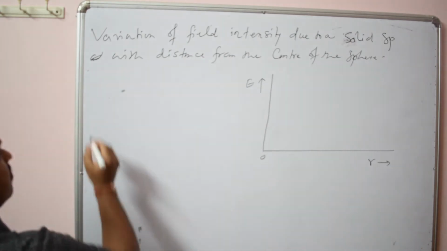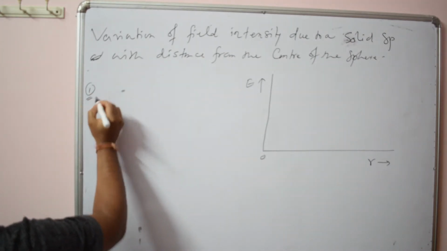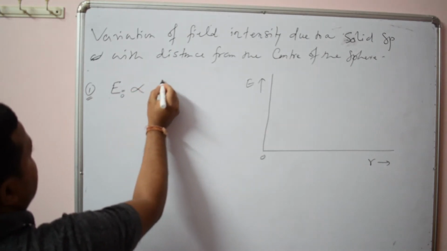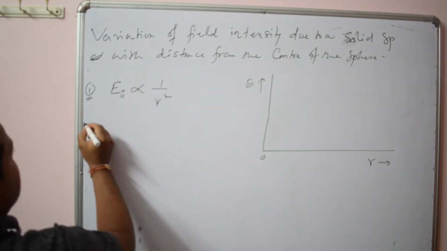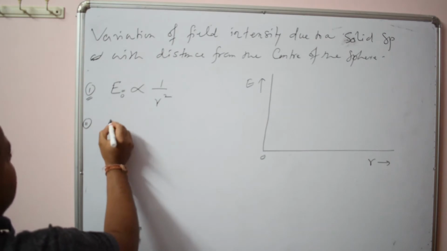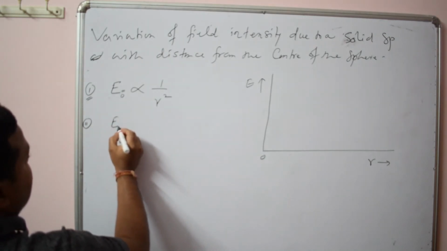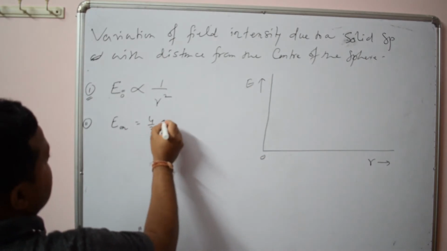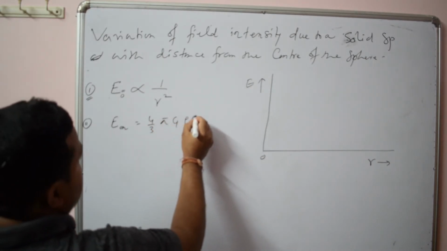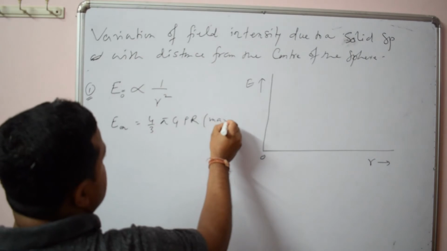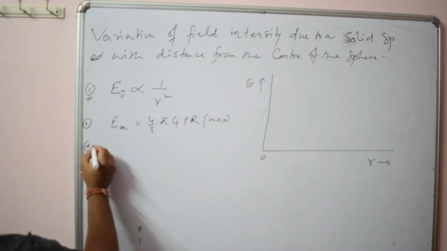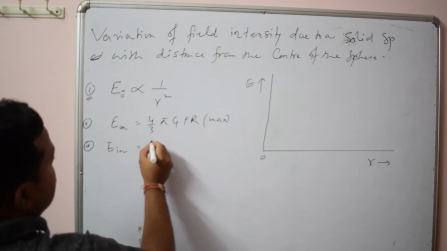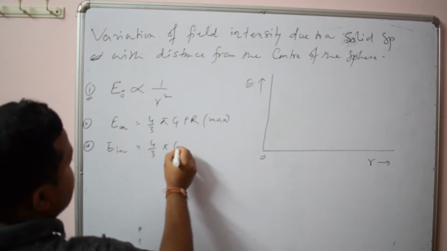So here you see the formulas I have already given you, that at a point outside the sphere, E is proportional to 1 by r square. At a point on the surface, it will be maximum, that is 4 by 3 pi G rho R, already I have given you. This value is maximum, and at a point inside the sphere, this is 4 by 3 pi G rho r.